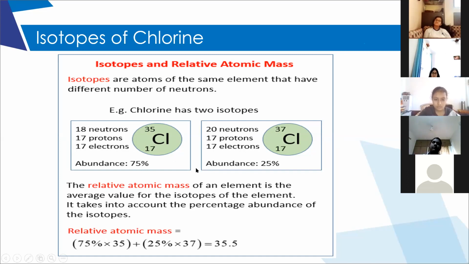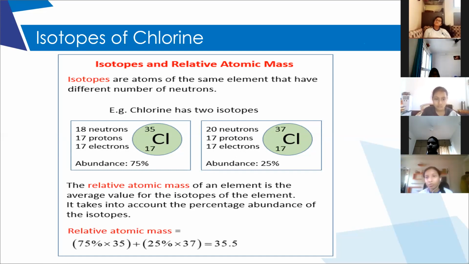So if we take any chlorine atom and want to consider its mass, we cannot assume it to be completely chlorine 35. So generally, to consider the mass of a chlorine atom, we will take the average mass of these two isotopes. So the atomic mass will be the average mass of these two isotopes.